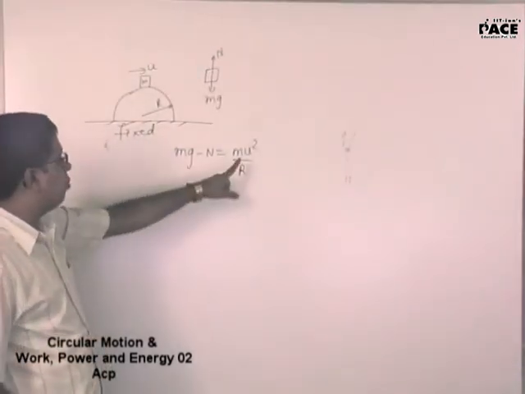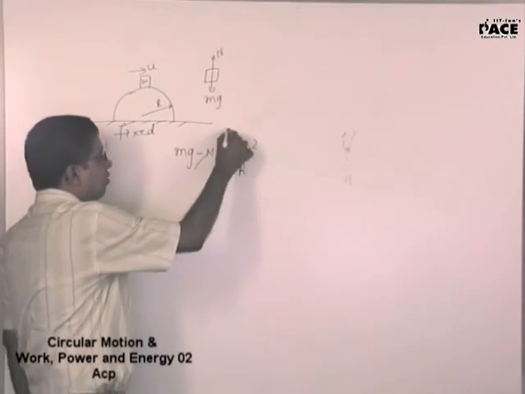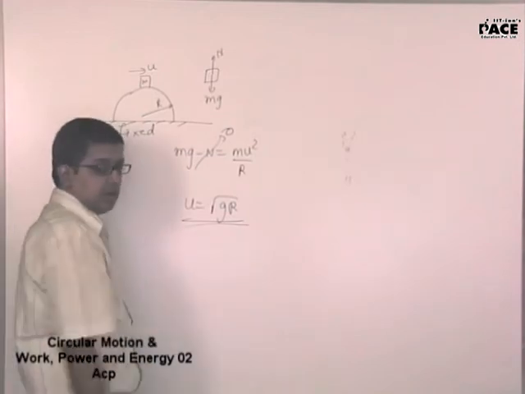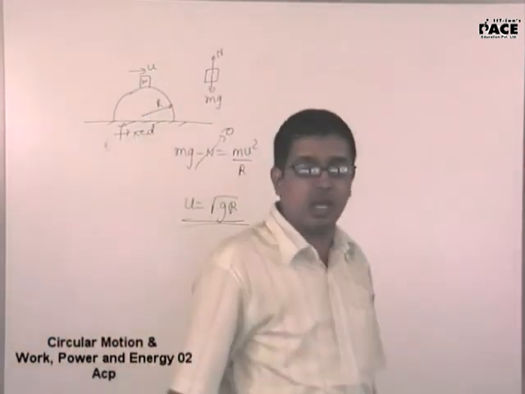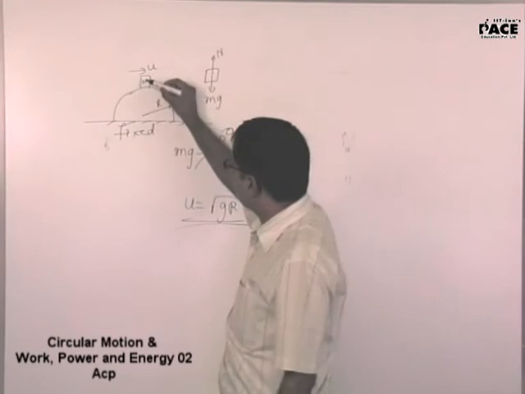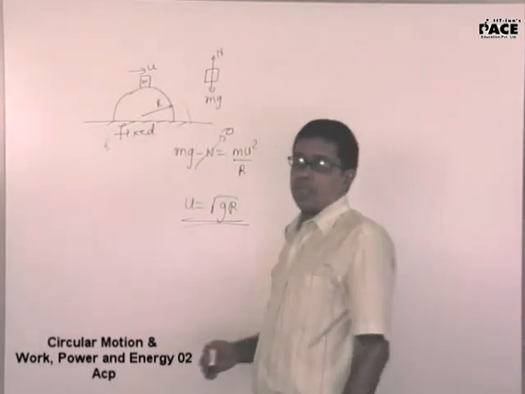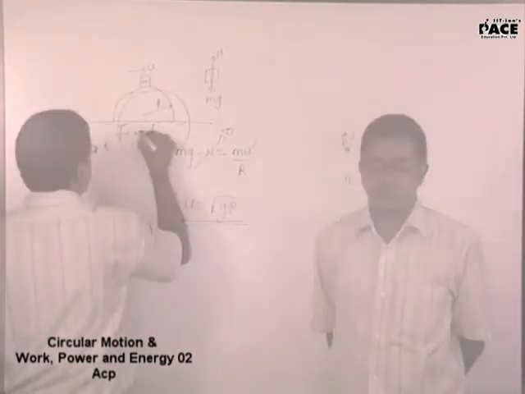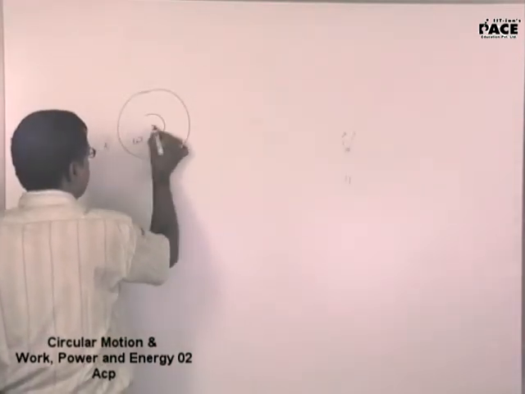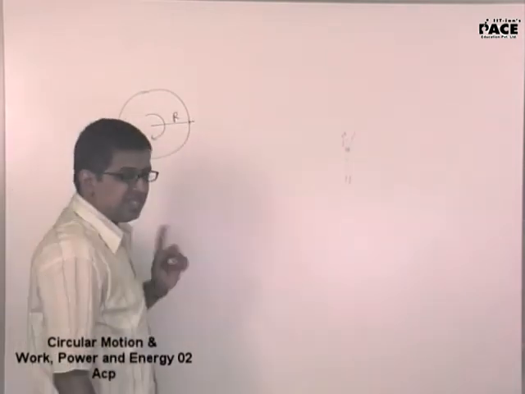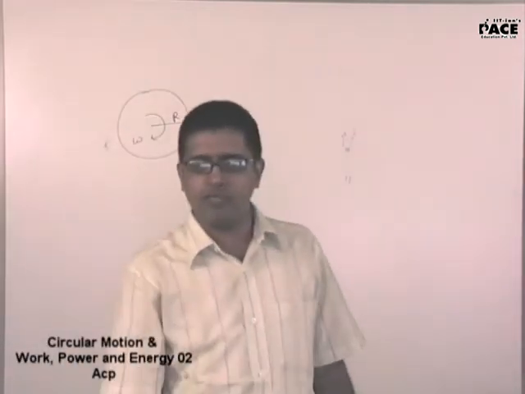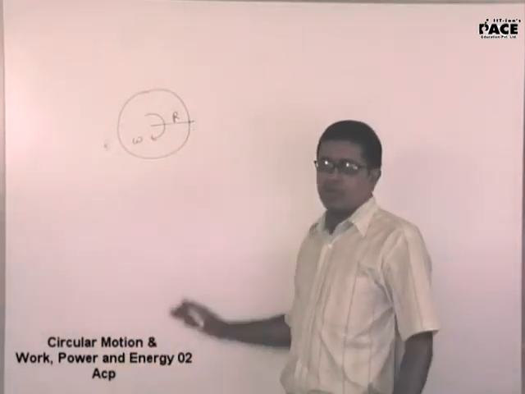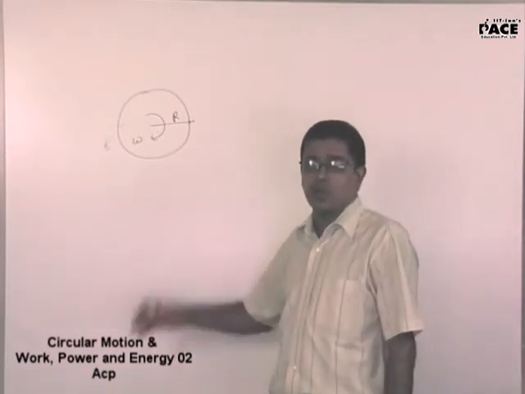Now you are asking me what should I give as a velocity u so that the normal force becomes 0. U will be equal to root over of gr. This is the minimum velocity I give so that it doesn't slip on the surface. Immediately it will leave contact with the surface and move this way. Yes, sir. Is that clear? If this is a metal ring rotating with an angular velocity omega, this is something which will follow you till the end of chapter magnetics, what we are using right now. Remember this result. Probably the maximum used or exploited question is this.